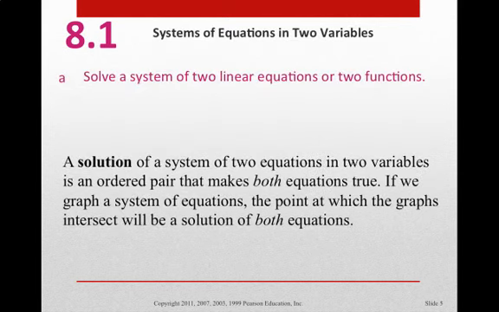So having said all of that, let's go right into what a solution of a system really is. It's a place where the two equations have one solution, and it will be an ordered pair. You will have an x and a y value, where the equations will both be true for this value. The same thing can be said if we were to graph the two equations: the place where those two graphs cross or intersect would be a point, and that point would be the place where those two things are solutions.